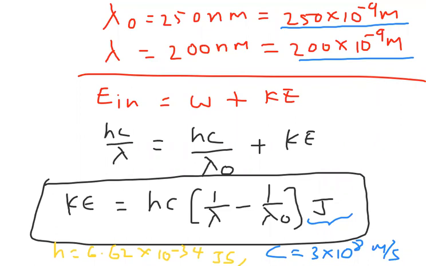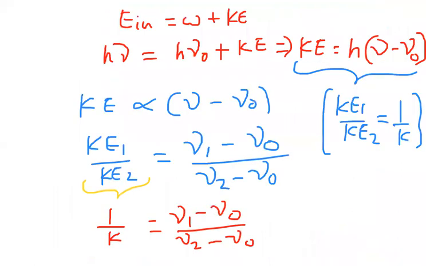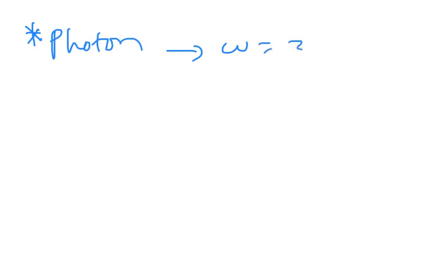Now, let us see one more model problem. Now they're asking a question: a photon is incident on a metal with a work function equal to 2 electron volt, and it produces a photoelectron with maximum kinetic energy of 2 electron volt.